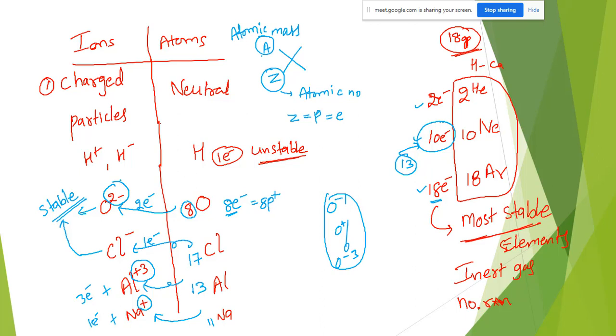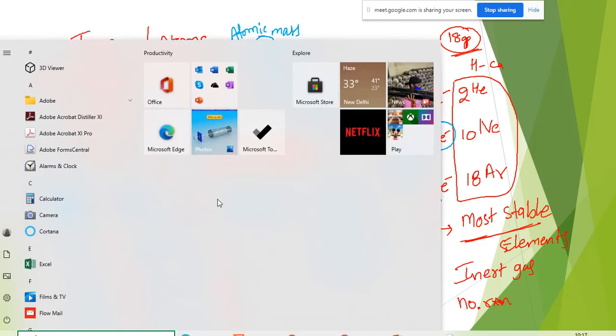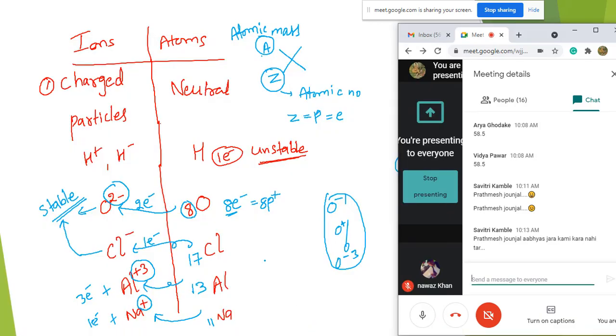Okay, everyone understood this much? Yes, sir. So why are these ions forming, and why is that particular number only stable? You got this?